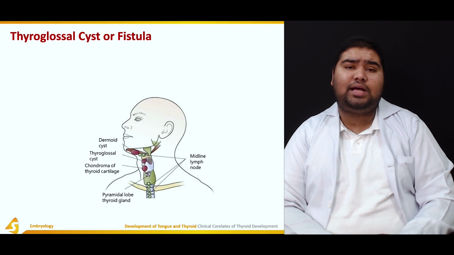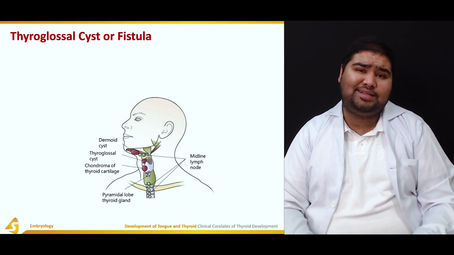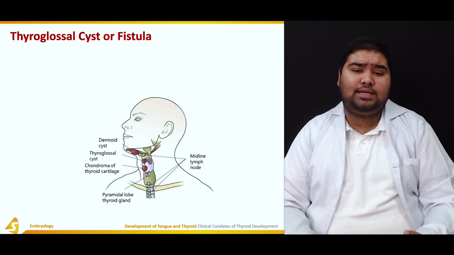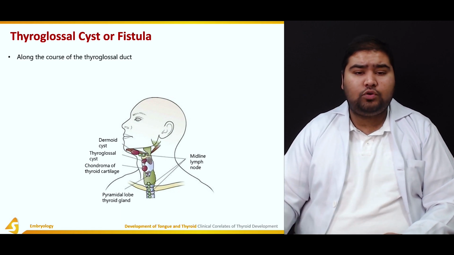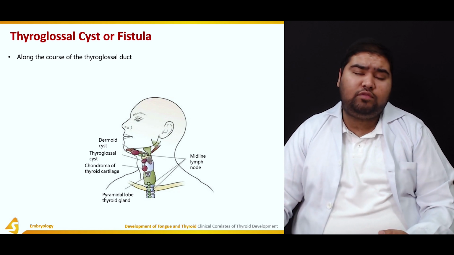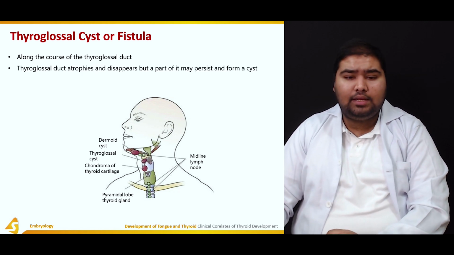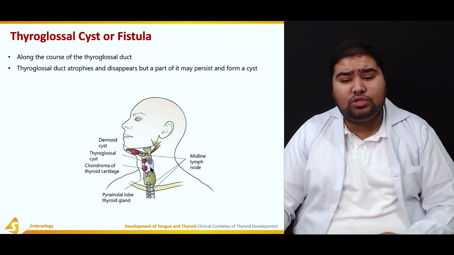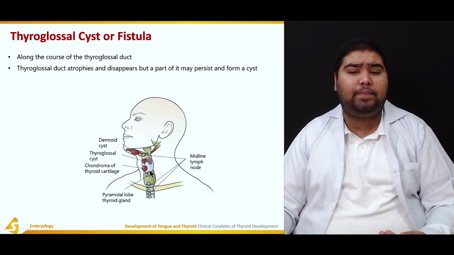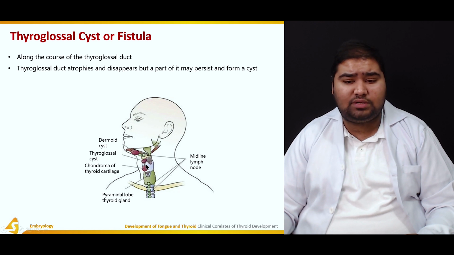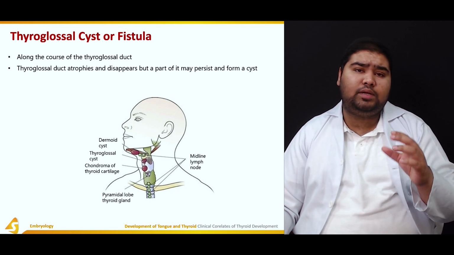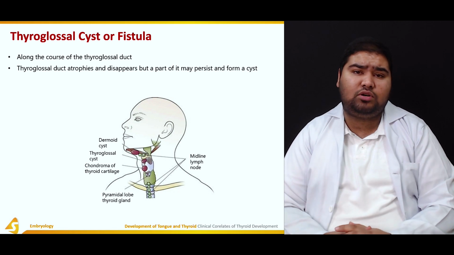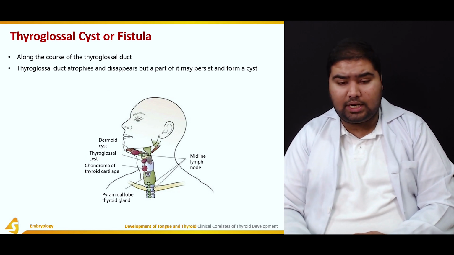It is known as a thyroglossal cyst. This thyroglossal cyst may communicate to the exterior and it may form a thyroglossal fistula. So it lies along the course of the thyroglossal duct. The thyroglossal duct usually atrophies and disappears, but a part of it may persist as a thyroglossal cyst. So here you can see this is the thyroglossal cyst, which is actually a persistent part of the thyroglossal duct.